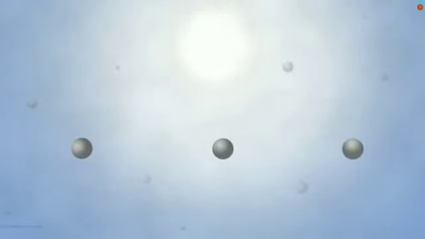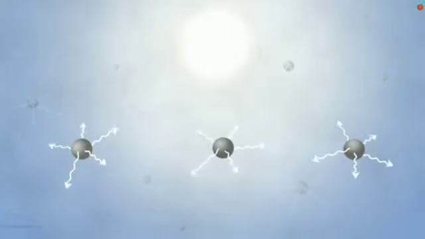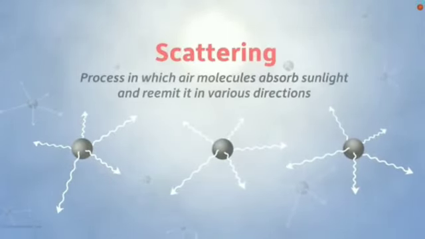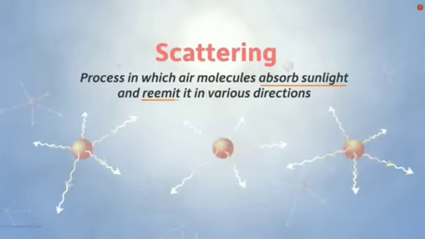First, let us see what happens when light strikes these air molecules. It gets scattered in all directions. Scattering is a process in which air molecules absorb sunlight and re-emit it in all directions. Rayleigh's law of scattering explains this in detail.